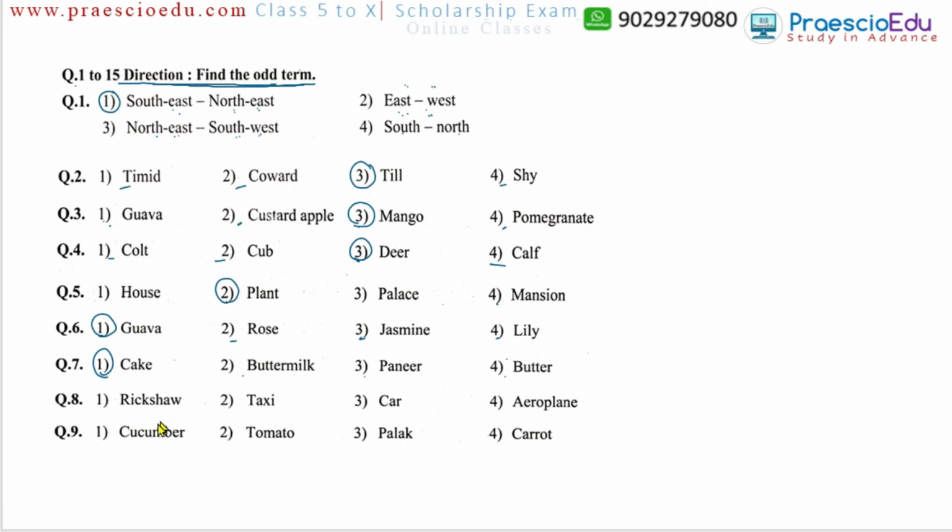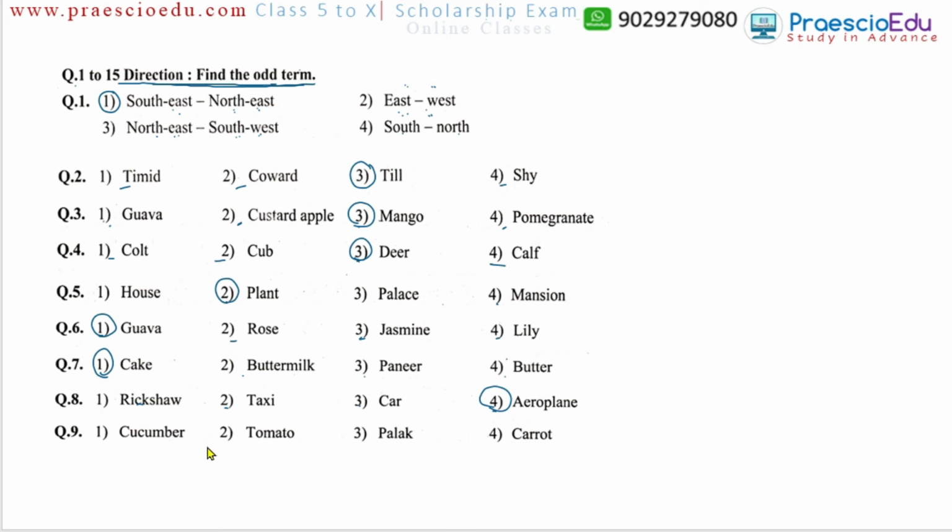Question number 8: rickshaw, taxi, car, and aeroplane. Now, here some may guess by the number of tires or something, but that is very different. We cannot know. But there is one common thing to distinguish: rickshaw, taxi, and car all are road transports. But the aeroplane is not a road transport. It flies in the air. So air mode transportation. That's why aeroplane is the different one.